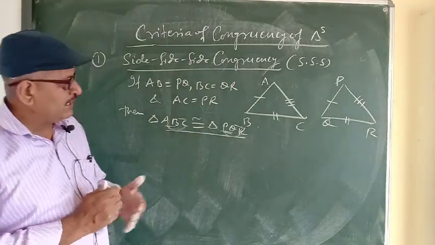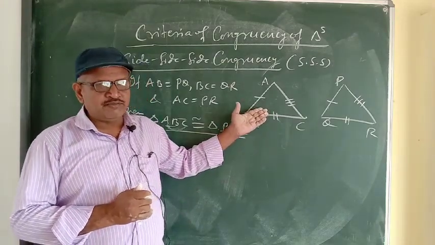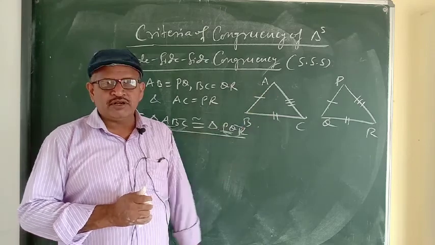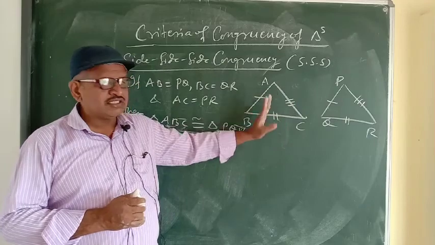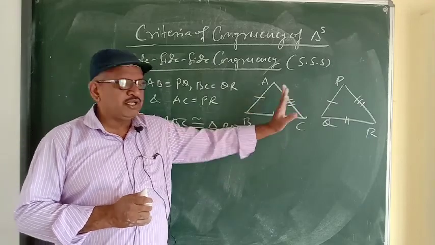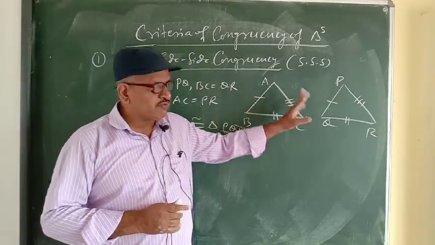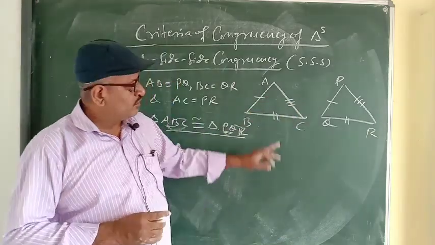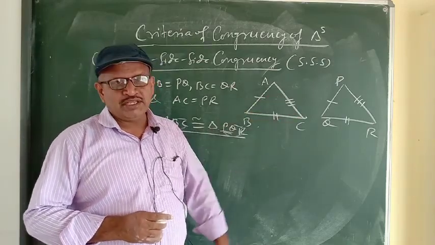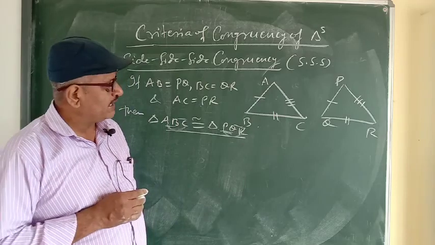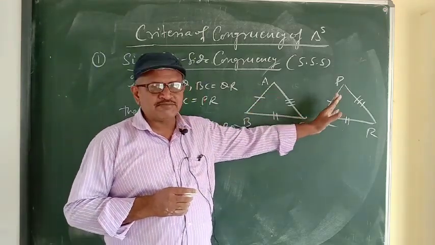We also know that if two triangles are congruent, then their corresponding parts will be equal, their remaining parts will also be equal. So here three sides are already given equal. Three angles are remaining, so all the three angles will be equal to the three angles of the other triangle. But which angle will be equal to which one in the other triangle? So how can we know it? We will apply that corresponding angles will be equal. And how will we see corresponding angles? The angles opposite to equal sides are called corresponding angles.